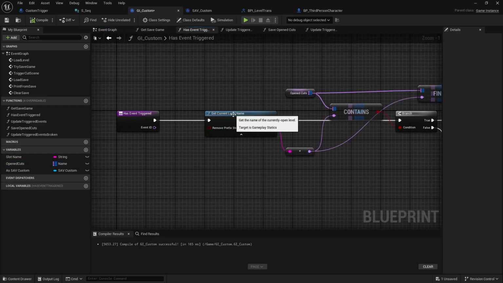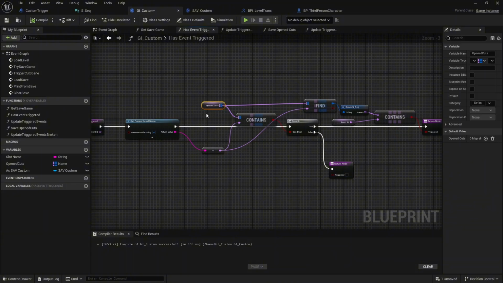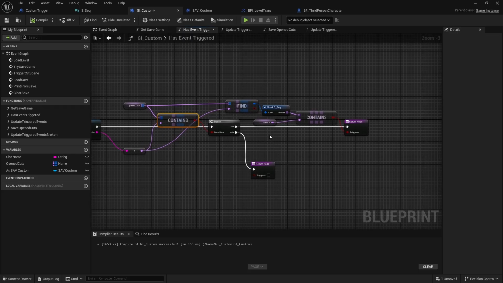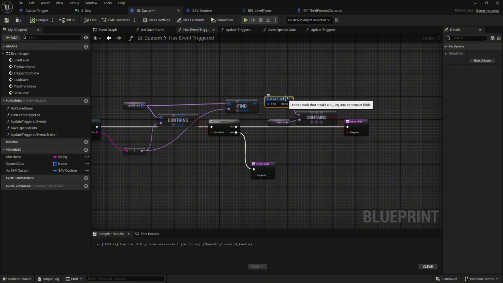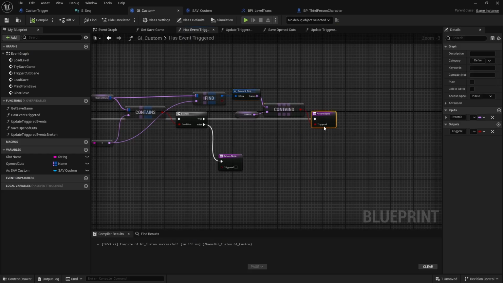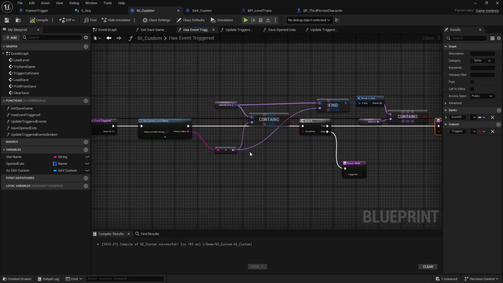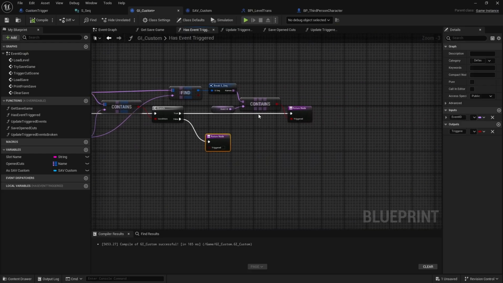So what they have is this event, has event triggered, and this gets the current level name, sees if the map of open cutscenes already contains that level name, and if it does, it breaks it open to see the array contained within the map for the level name. So level 1 has cutscene X, Y, and Z. Level 2 has cutscene X, Y, and Z. So we're seeing, if this is level 1, what names are already saved in this sequence, or I should say what cutscenes have already been played. And if it has already been played, we're just returning that, whether it's been played or not. And obviously, if the current level name isn't in the map at all, then no cutscenes have triggered and we just return false.